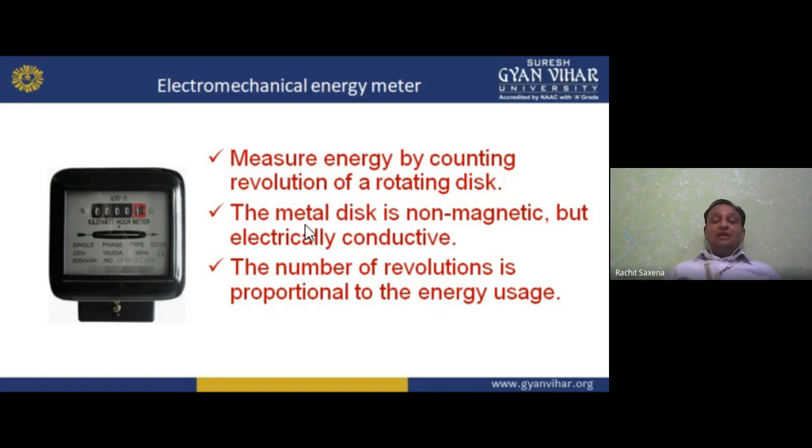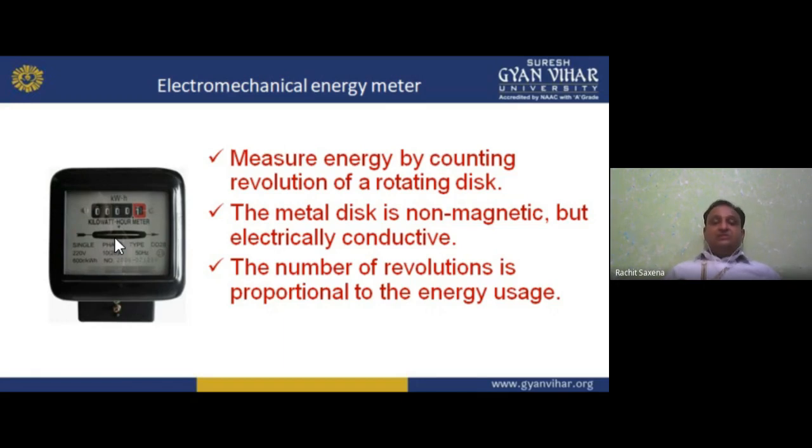But in this electromechanical energy meter, to convert electrical into mechanical I need a coupling circuit, that is the magnetic field or magnetic circuit. It measures energy by counting revolutions of the rotating disc. This energy meter you find in old houses or in ancient times. Previously we had this type of meter placed in our houses, but nowadays we are using the electronic meter.